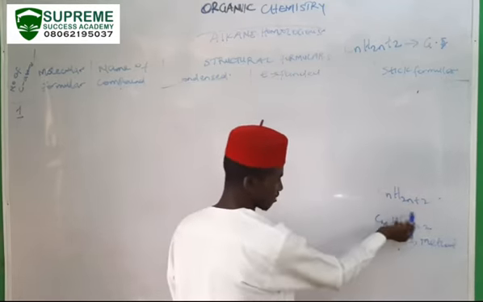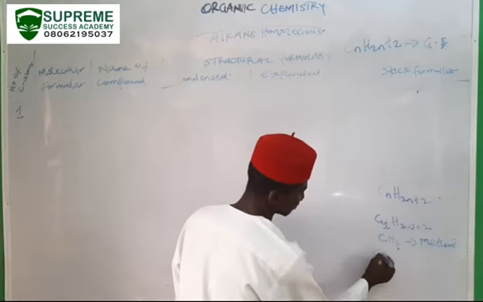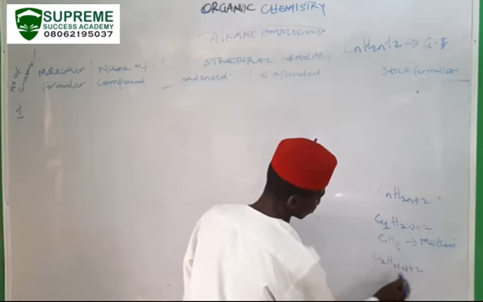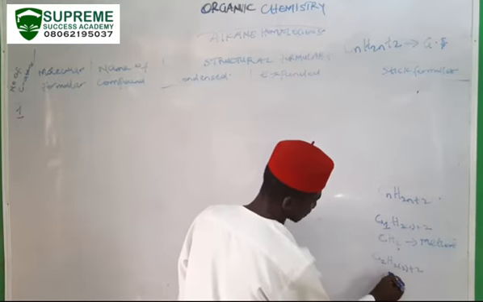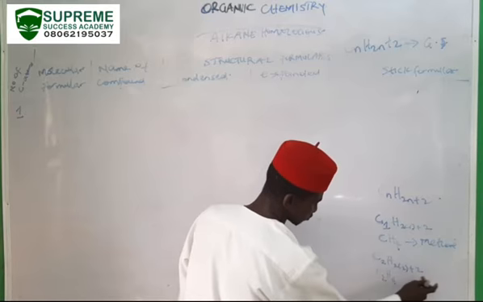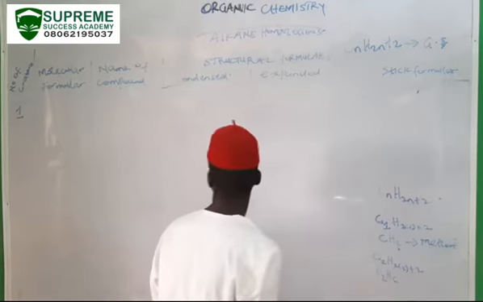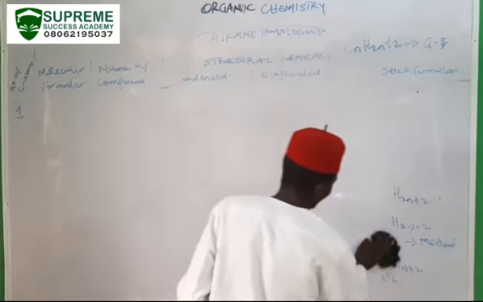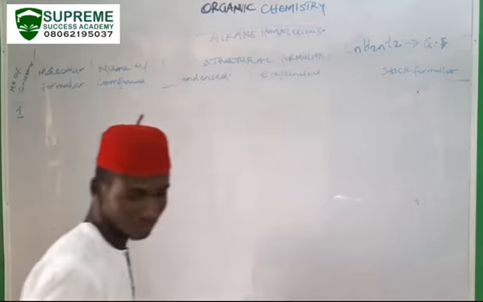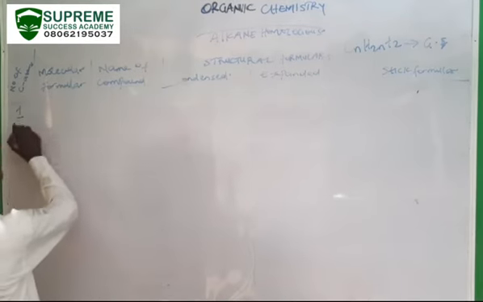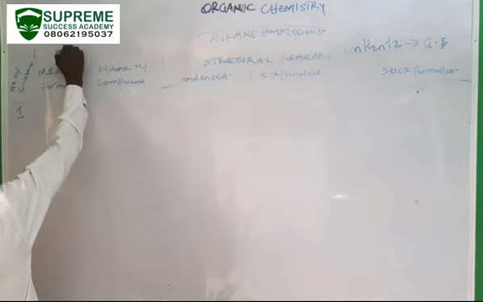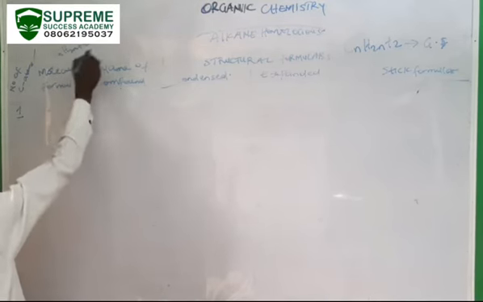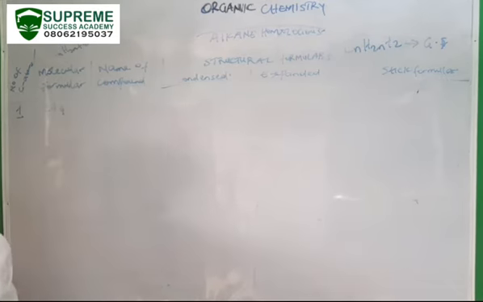Similarly, if my n is 2, what do I have? Anywhere I see n, I put 2. So I have C2, H, 2 times 2, plus 2. 2 times 2 is 4, plus 2 is 6. So that gives me C2H6. That is what we are going to be applying in this table. So let's go ahead. The molecular formula for this, remember CnH2n+2: C1, H, 2 times 1 is 2, plus 2, CH4. That is my molecular formula for methane.